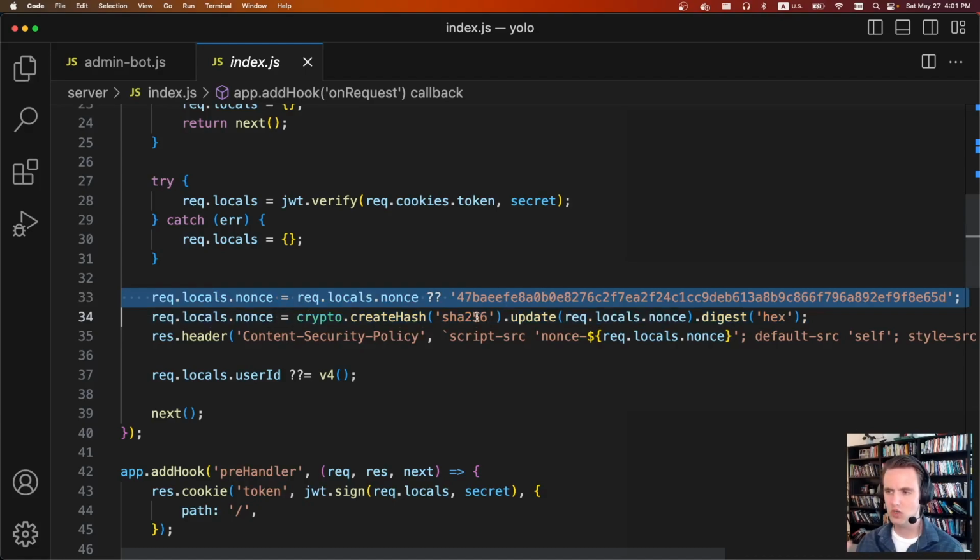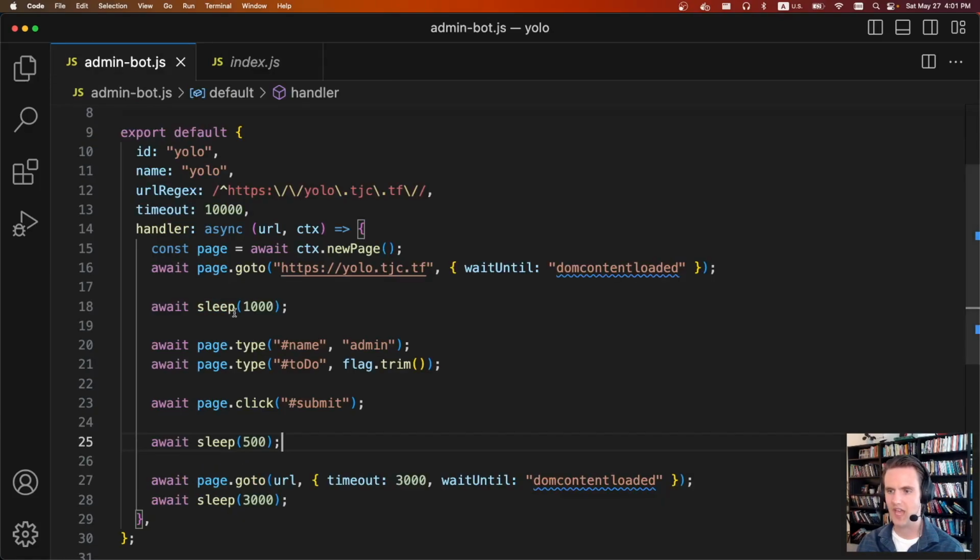And so what you can do is you can calculate the number of requests that the admin bot makes, and then from there you know that when it clicks on your URL or views your URL, you know what nonce it's going to be using. And so when you do your initial injection, you just make sure the script tag has that nonce. To do that, you can see go to YOLO, it's going to make one web request here, then it's going to click submit, so that's the second request, and so the nonce will be on the third request. So you pretend to be the admin bot, you make 3 requests, and you'll be able to grab out that particular nonce.